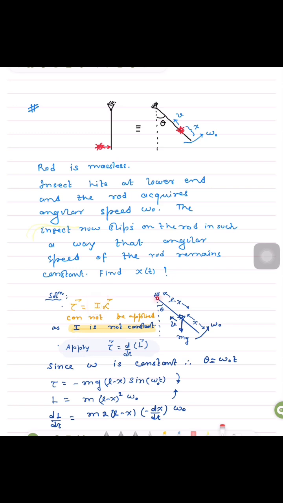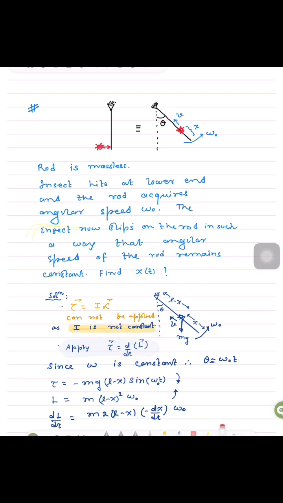We have a pivoted point, so that way it is correct to apply, but the condition that I should be constant is not being satisfied, because the insect is moving towards the pivot, so I of this system is changing. So which relation should we apply? Torque equal to dL by dt. This is the basic relation, like force is equal to ma only if mass is constant, but if mass is variable, then the general formula is F equal to d by dt of momentum. Similarly, we should apply this relation.